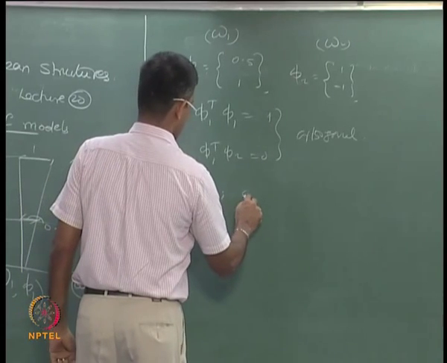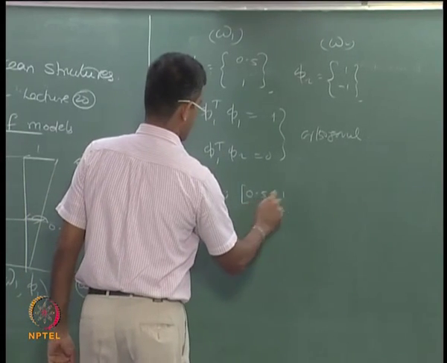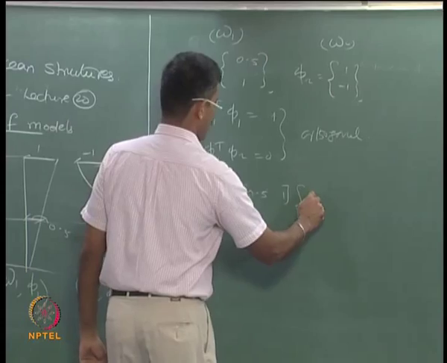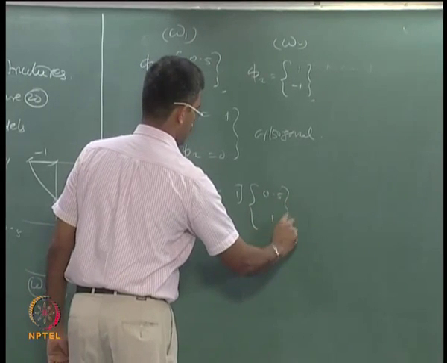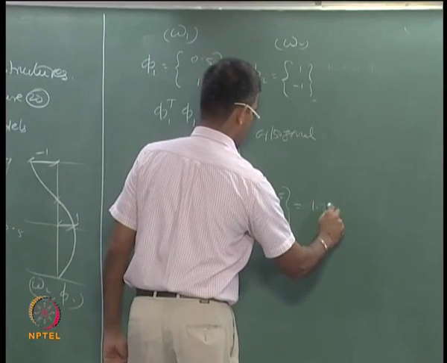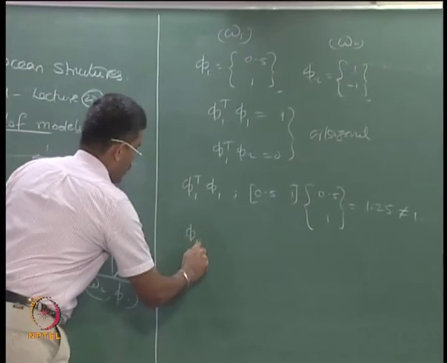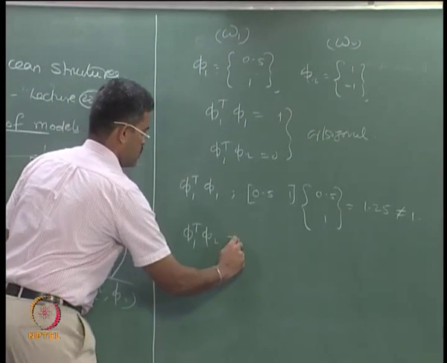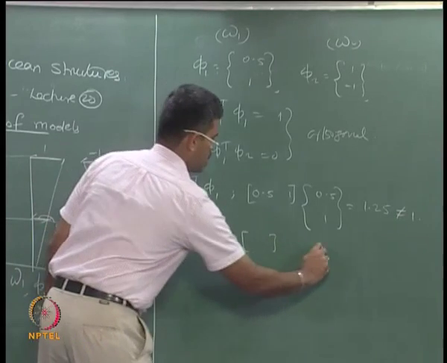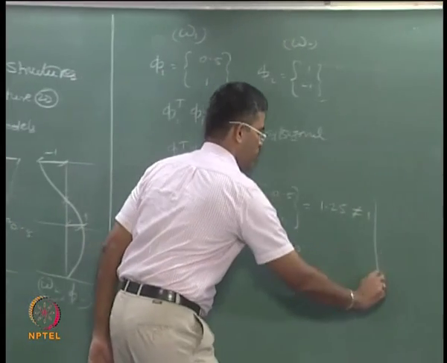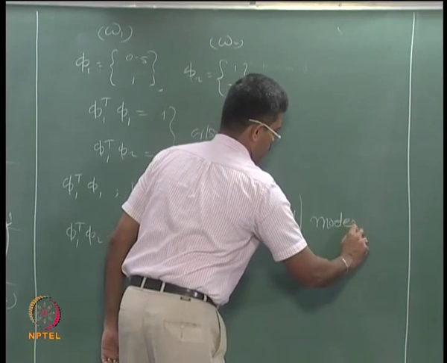So 0.5 and 1 times 0.5 and 1, which is 1.25, which is not equal to 1. Similarly phi 1 transpose phi 2 can also be executed, you will see it is not going to be 0, therefore the modes are not orthogonal.